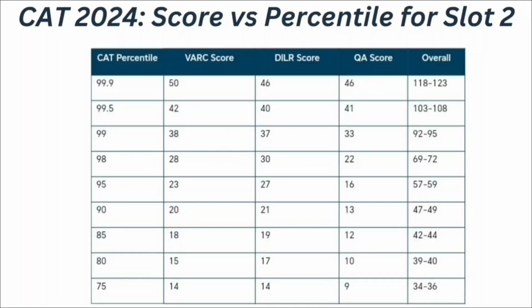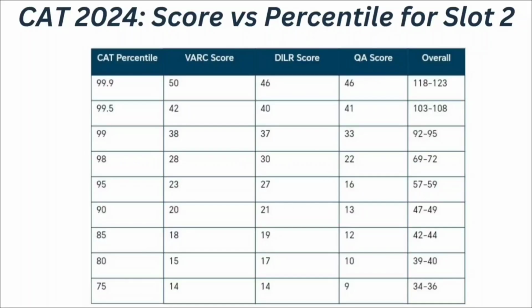If your VRC score is 38, DILR score is 37 and quantitative ability score is 33, means if your overall CAT score ranges in between 92 to 95, at that time you can expect your CAT percentile to be 99 percentile. If your VRC score is 28, DILR score is 30 and quantitative ability score is 22, means if your overall score ranges in between 69 to 72, at that time you can expect your CAT percentile to be 98 percentile.